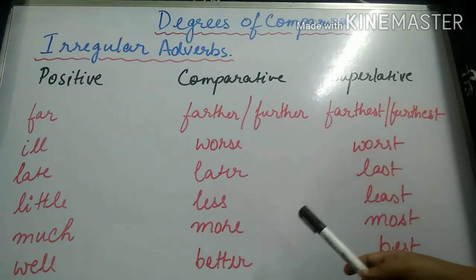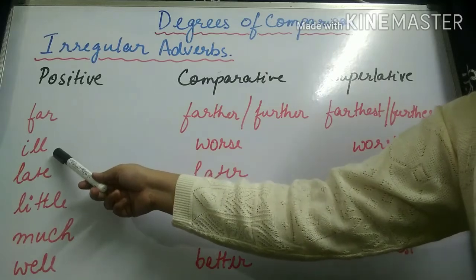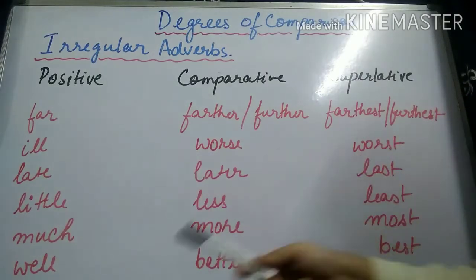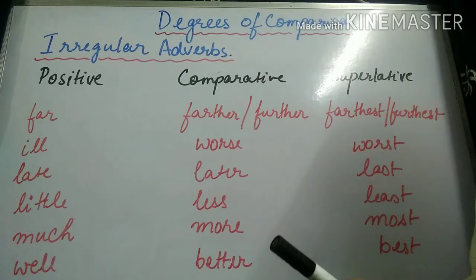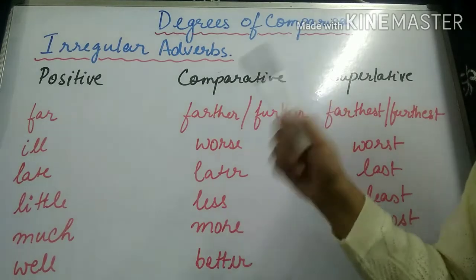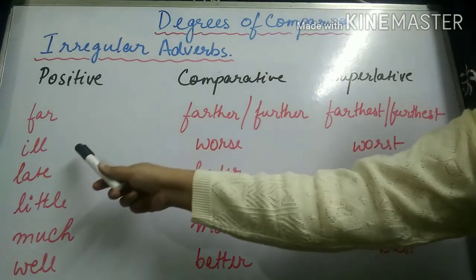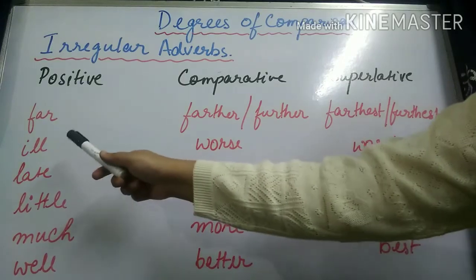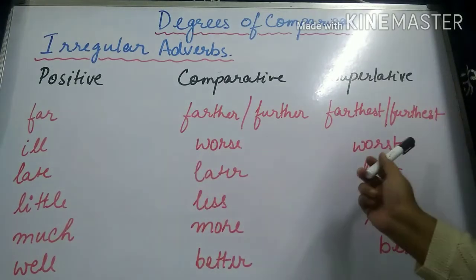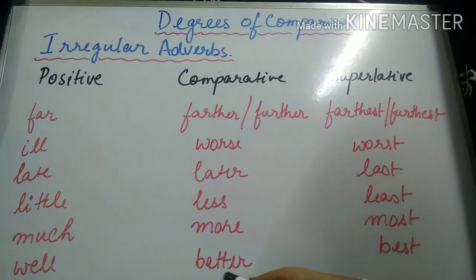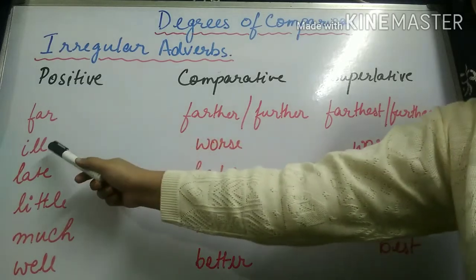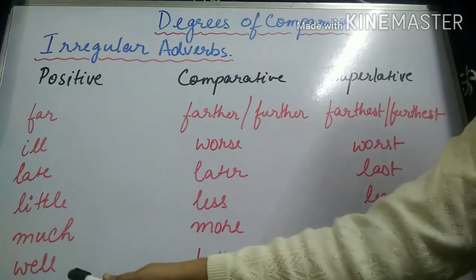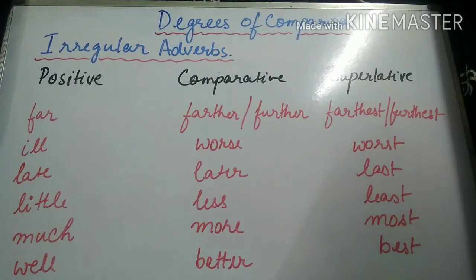Here you'll notice one thing, this one: ill, worse, worst, well, better, best. Worse, worst and better, best are used in the adjectives also. In the adjectives, the positive word is bad, worse, worst, and for this one it is good, better, best. But in the adverbs, we use ill, worse, worst, and well, better, best.